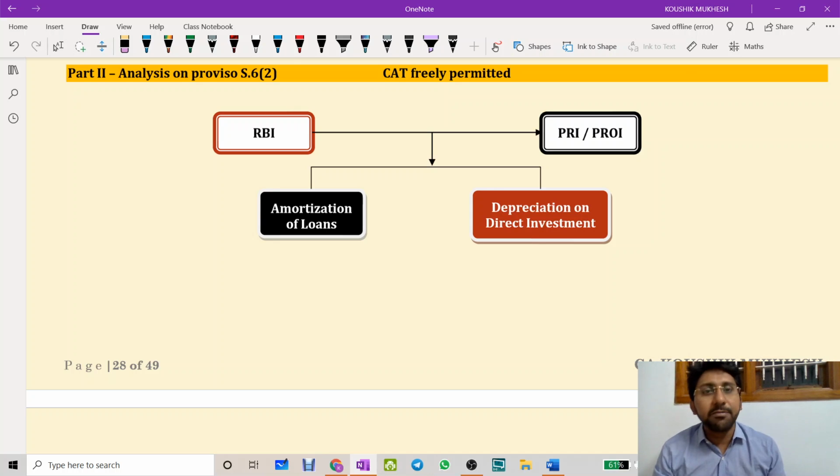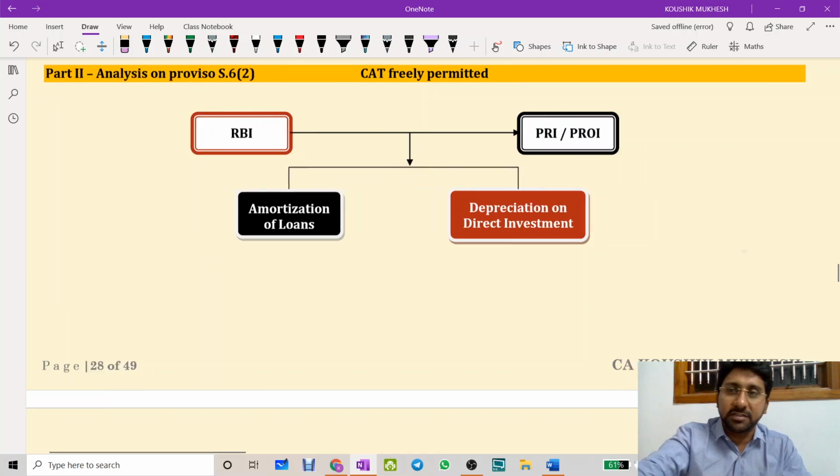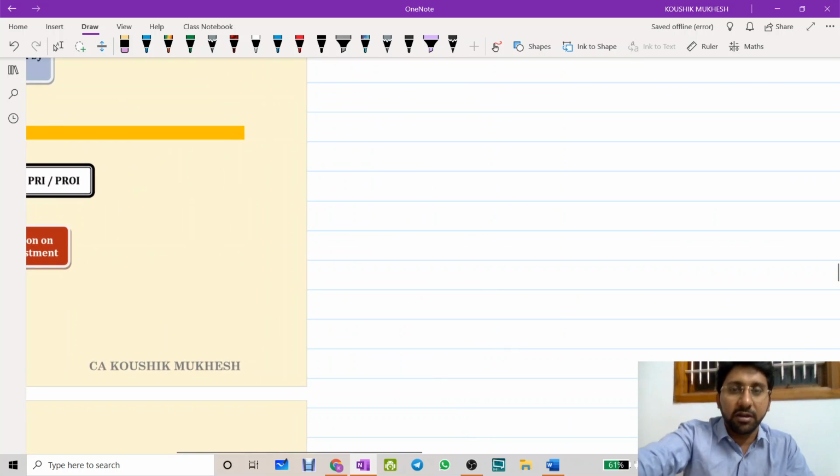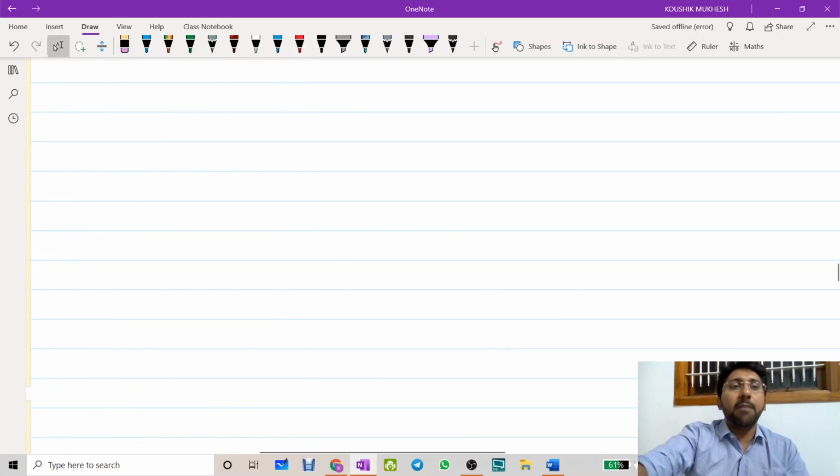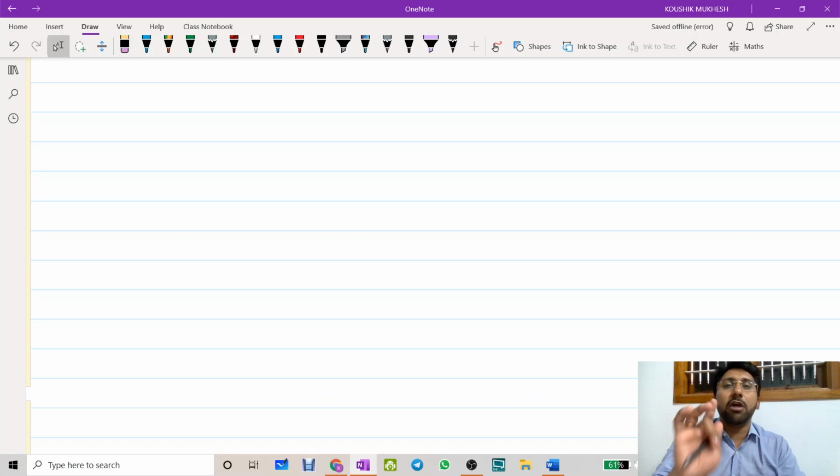But if in examination, especially in paper 6, he may not ask you amortization of loan and depreciation on direct investment directly. He may technically insert a concept of amortization and depreciation. He may ask a question. At that time, it should be helpful. So please listen carefully. Amortization is not normal amortization you see in accountancy. This concept is completely different. These are called as mere book entry transactions where there is no outflow.